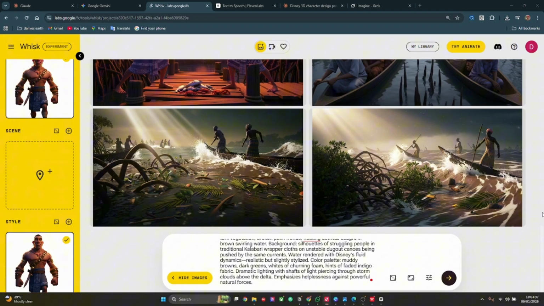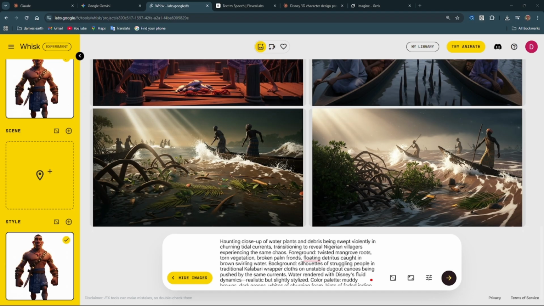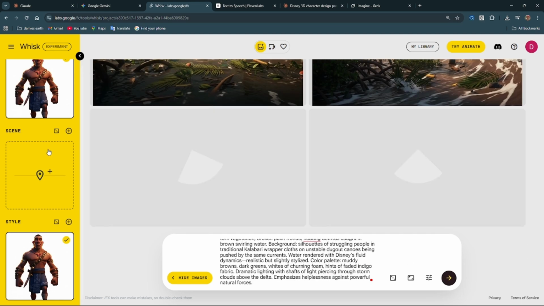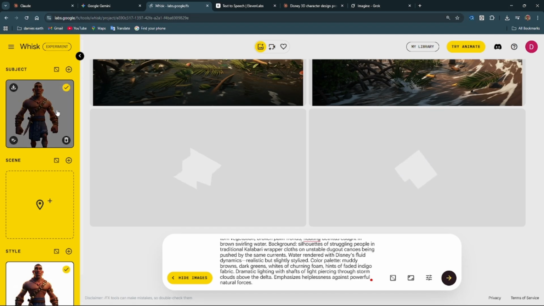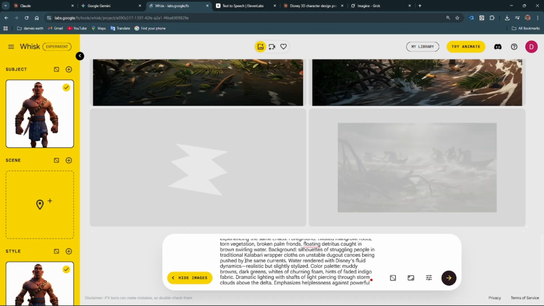Okay, let's go there. Now I'll click on generate. Okay, so I want to have this character in a scene here based on these prompts. So this is the prompt that Cloud AI generated for us. This is a visual prompt that Cloud AI generated for us.